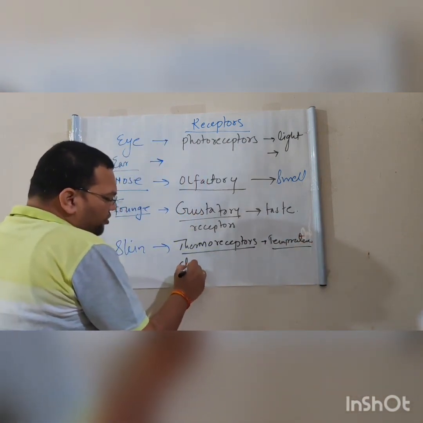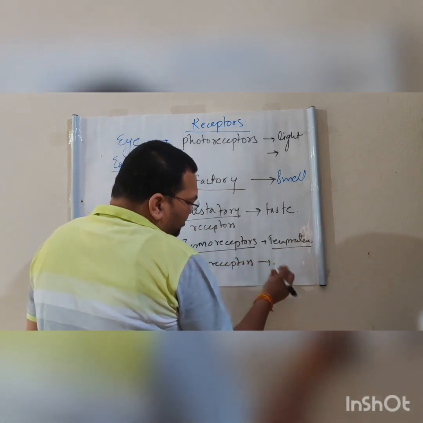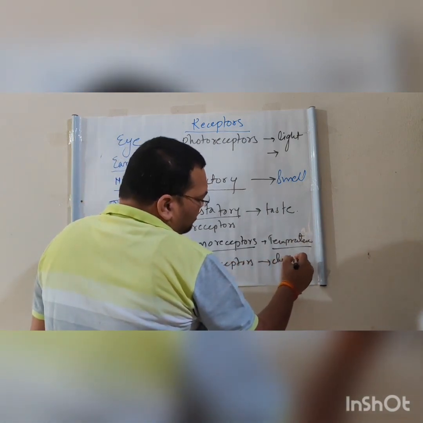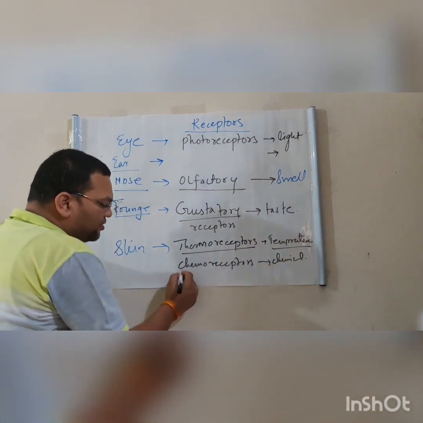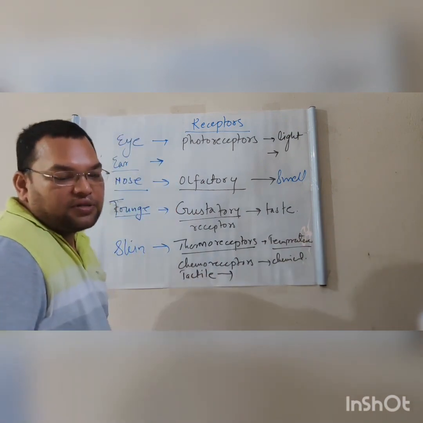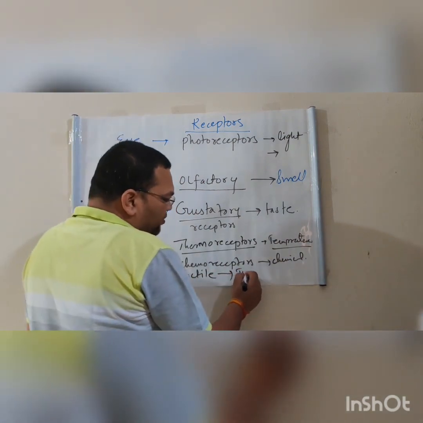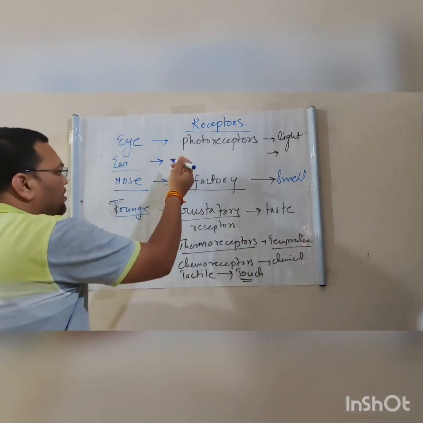Then chemoreceptors detect the presence of chemicals. And there are tactile receptors that detect the touch.